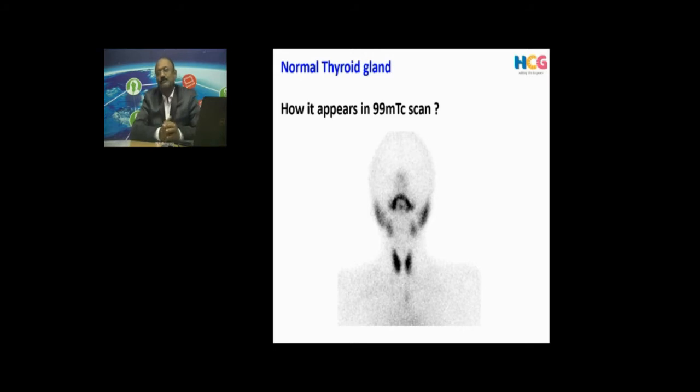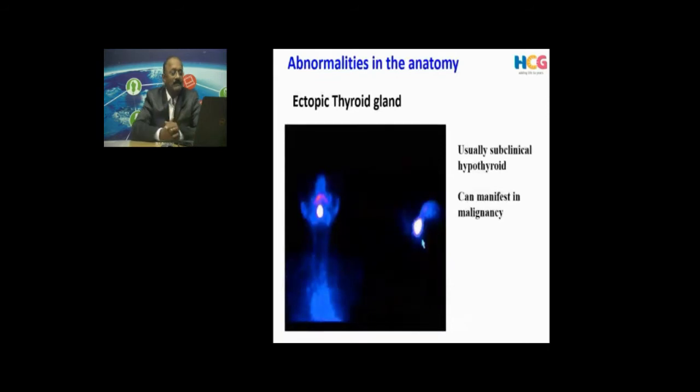You can see a uniform uptake in both the lobes of the thyroid gland, on par with the salivary glands, and slightly more than the background surrounding soft tissue. This is the typical picture of a thyroid gland. And as I told you, during development, the thyroid is descending from the foramen cecum and it can get stuck somewhere. And this is what happens.